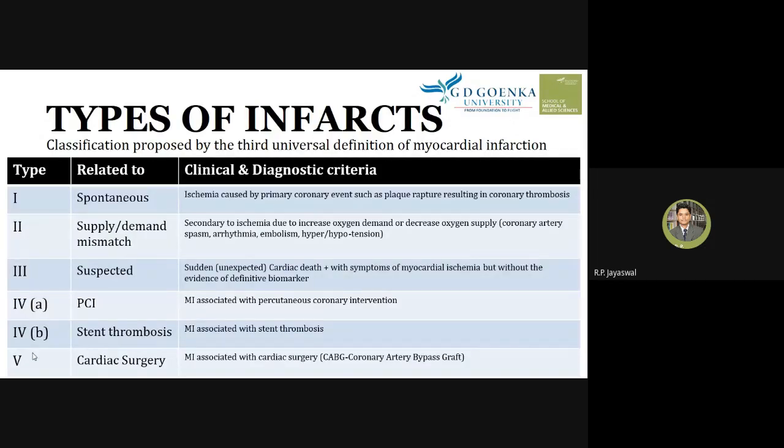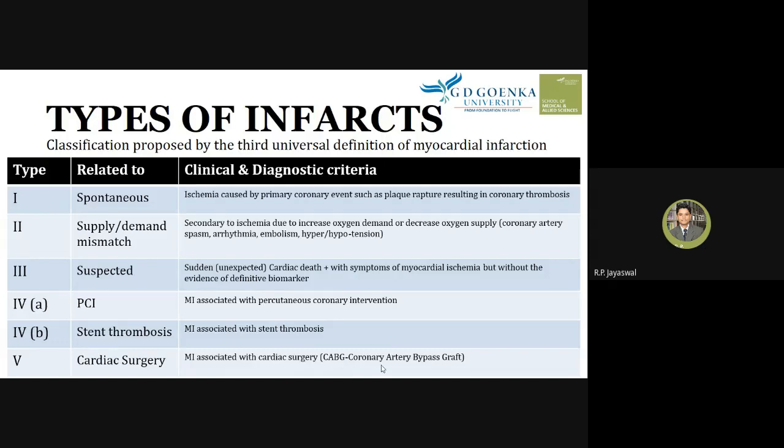Now type 5 is related to cardiac surgery. A patient who has been diagnosed with atherosclerosis or abnormal coronary artery disease may undergo cardiac surgery. So this is myocardial infarction associated with cardiac surgery. One of the techniques is coronary artery bypass graft.